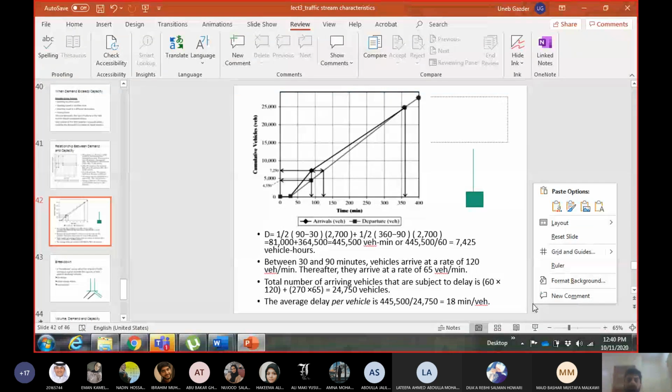So this is the effect of the delay and the effect of the congestion. Okay, they have long-lasting effects. And you can see from time 30 to time 360, so this is more than 5 hours. So there will be a queue for more than 5 hours on the road, and vehicles which are arriving during this queue time will face a delay of 18 minutes each.